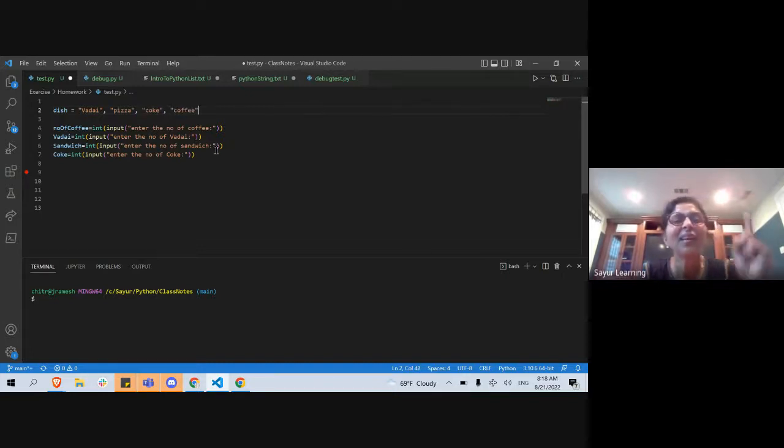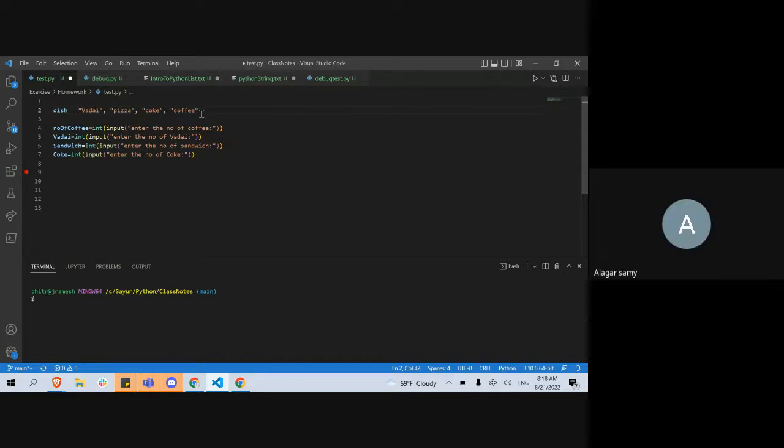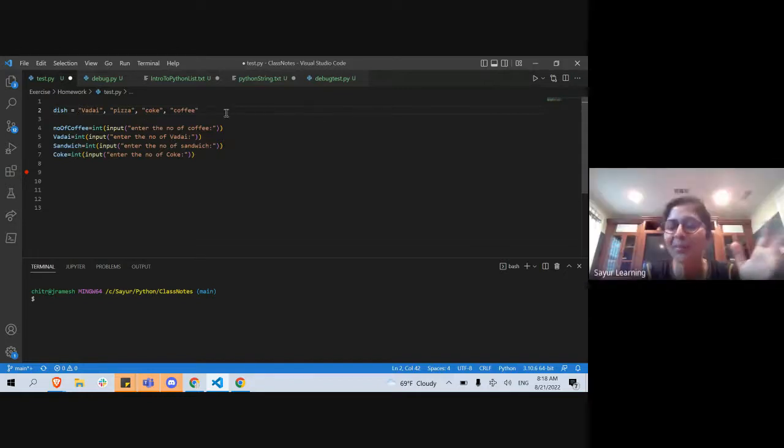I'm calling all of these individual items. So I have a collection of dishes, and that's why you need these extra square brackets that say put everything together. It's a group, each one is not an individual thing.